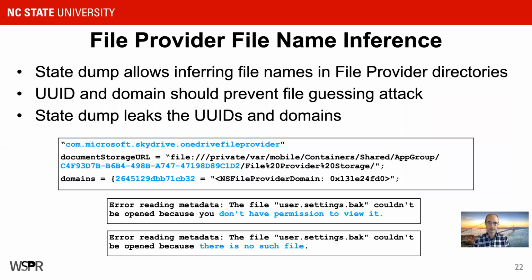The third vulnerability is related to the file provider, file name inference. For context, it's important to understand that there's an interesting trait in iOS where if you try to access a file with a certain call, you'll get one of two errors back that give away some information. It'll say you don't have permission to view this file, or it'll say this file does not exist. There is no such file. Because of that, if you know the file path for a file, you can infer whether it's on the phone or not by just checking that file and seeing which error you get back. And some files can be sensitive if they're there at all. You could have maybe system cookies or something with a specific name that you're looking for.